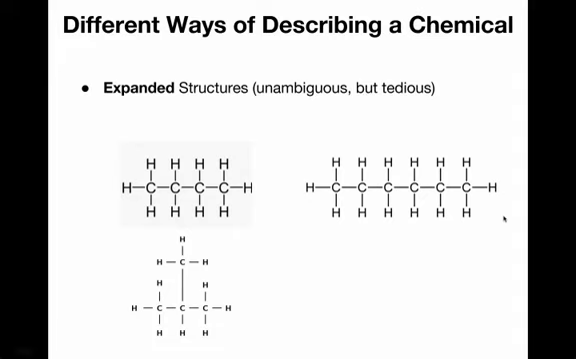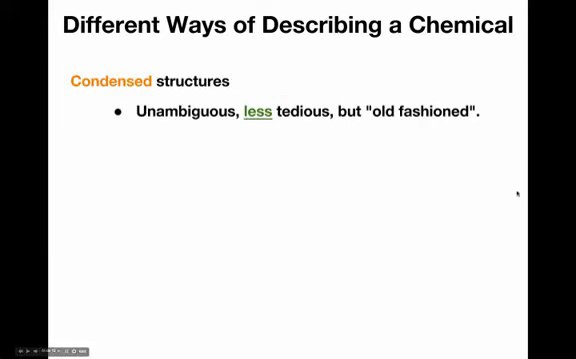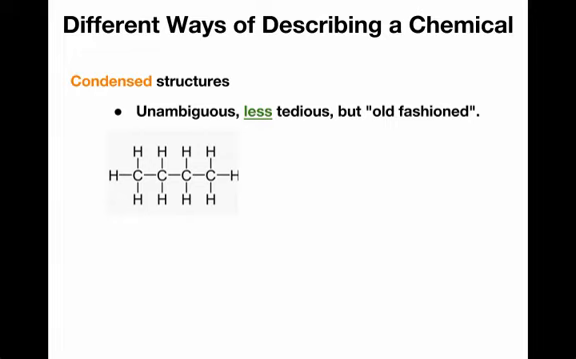So is there a better way? Is there an unambiguous way that isn't quite as tedious? Well, it turns out there is. There are actually a handful of them. The first way that is unambiguous but less tedious is called a condensed structure. So condensed structures, again, are unambiguous. They're less tedious. That doesn't mean they're completely untedious, but they're a little old-fashioned. And I'll show you what I mean by a condensed structure.